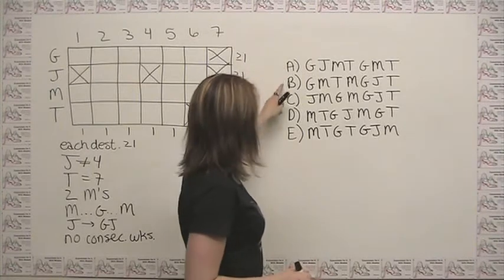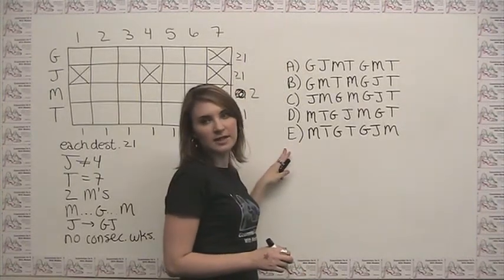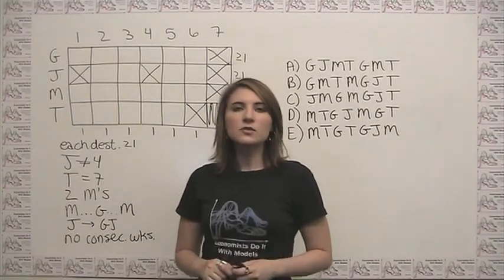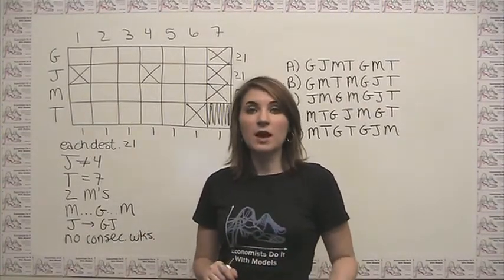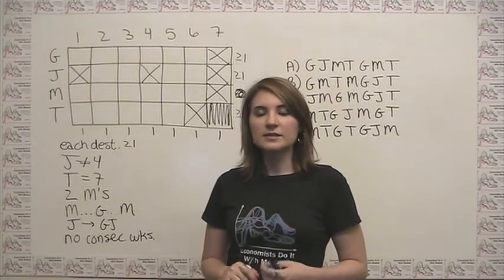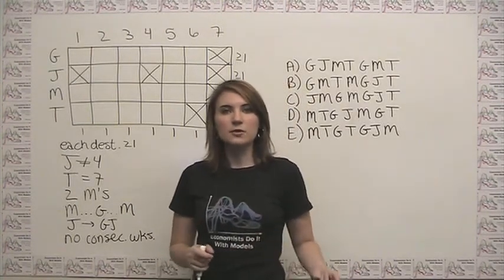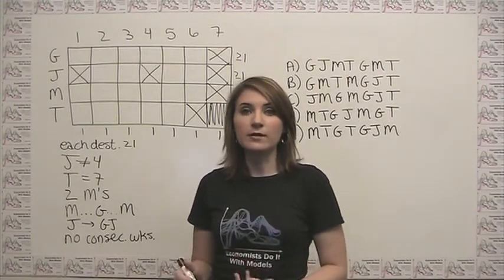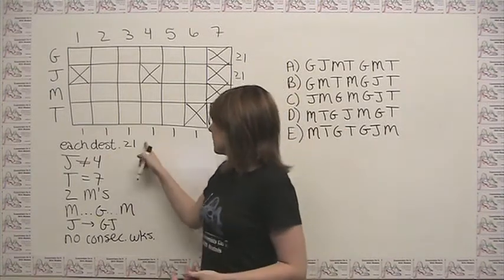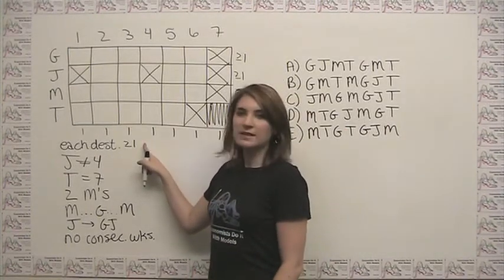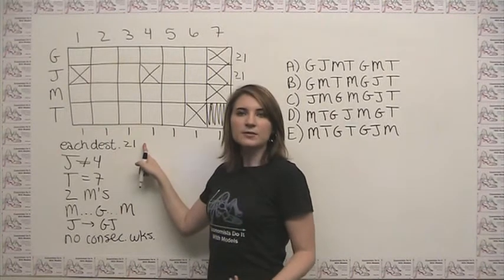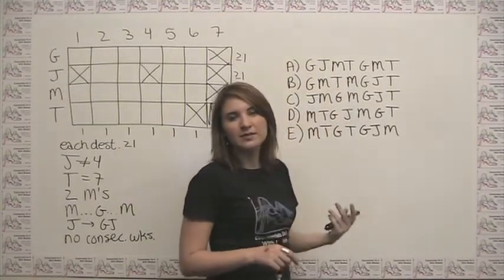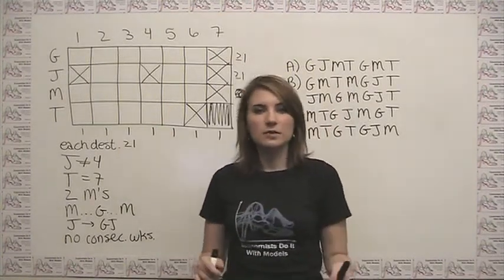Now here I've taken the liberty of writing down the abbreviations for each of the answer choices so we have something visually to go through. Because we're going to be checking the rules against those answer choices that we haven't gotten rid of yet, it makes sense to check the easy rules first and leave the annoying ones to the end, because then we'll only have to look at them for 2 answer choices rather than 5. So for example, this rule of each destination has to show up at least once. It's not a difficult rule, but it actually requires looking through and making sure that each of the 4 letters shows up. So that's kind of a pain to do. Let's do that at the end if we have to.